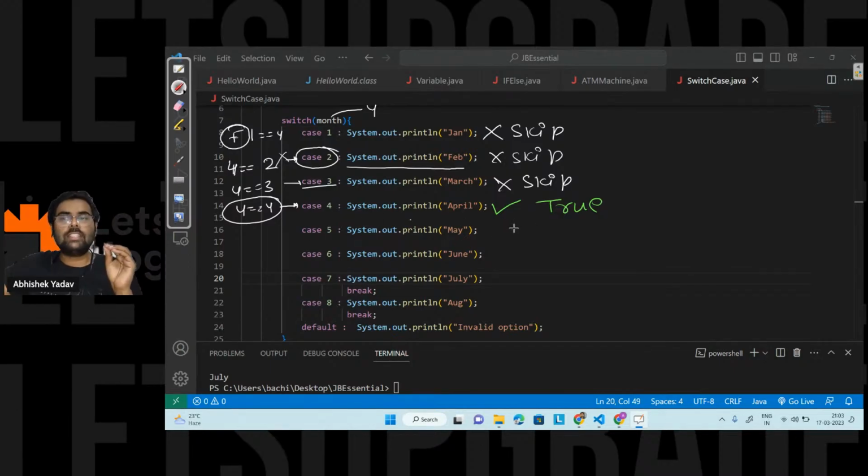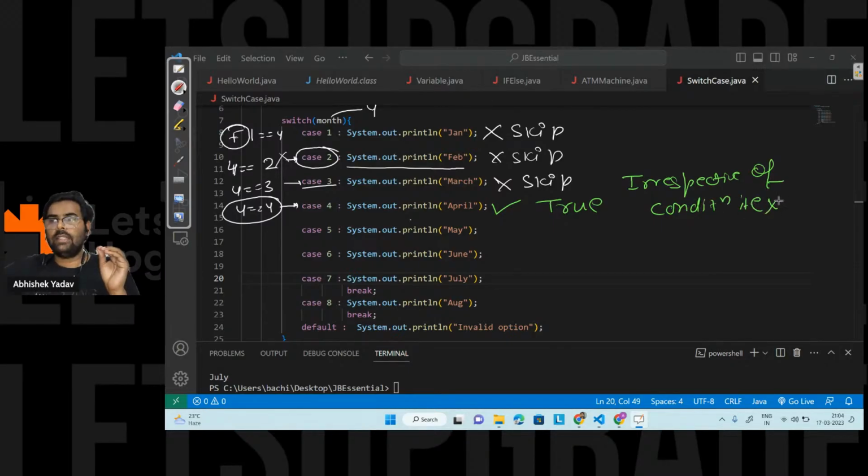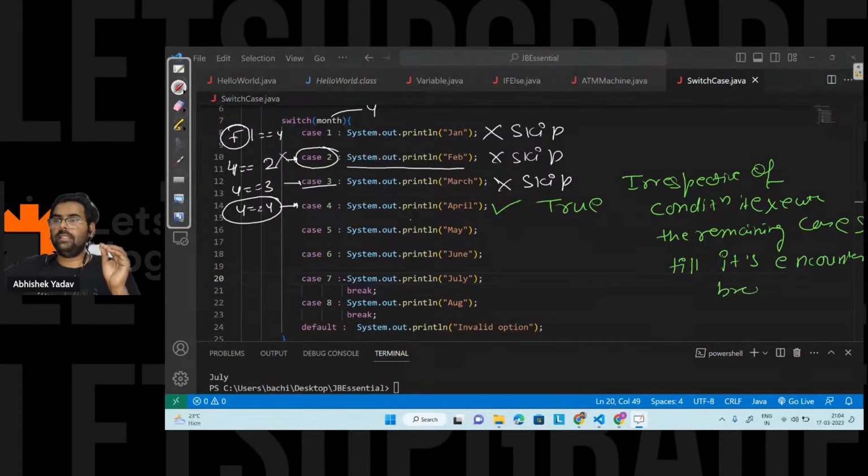So now, irrespective of the condition, it executes the remaining cases till it encounters the break keyword, or moves out of the switch case ladder.